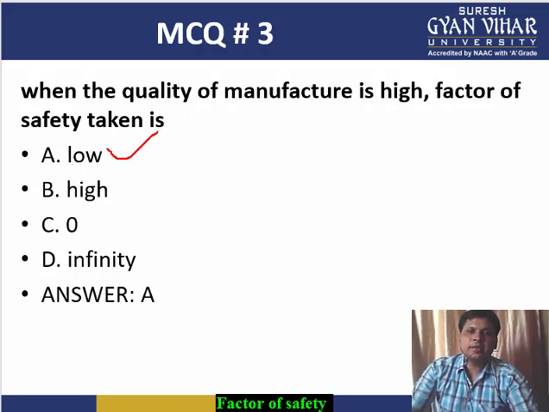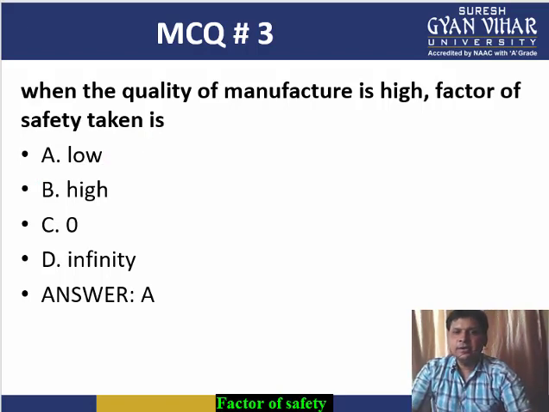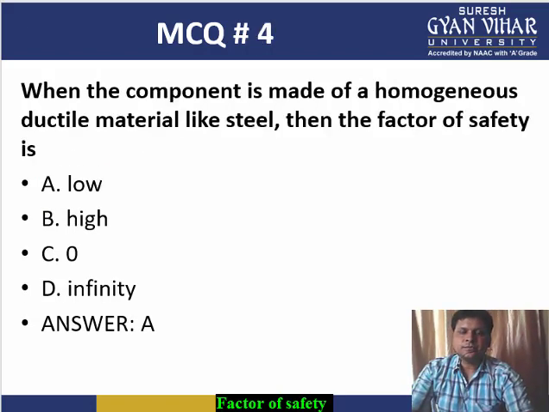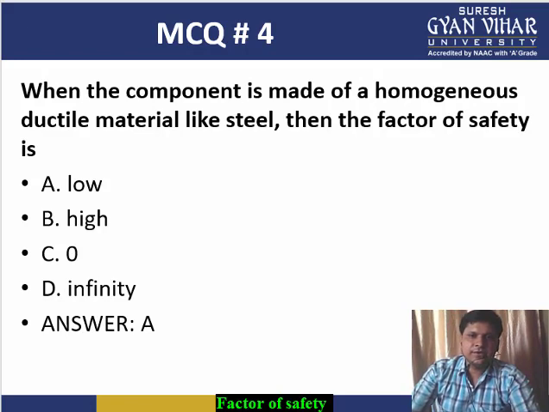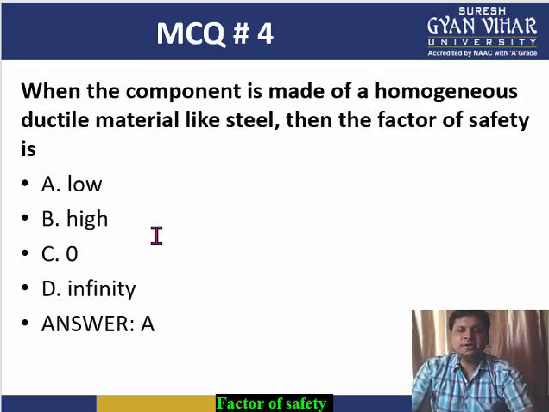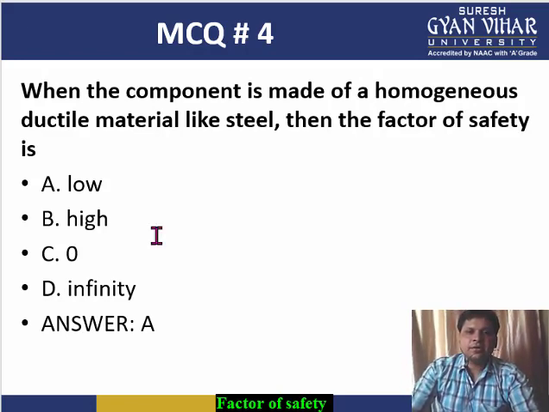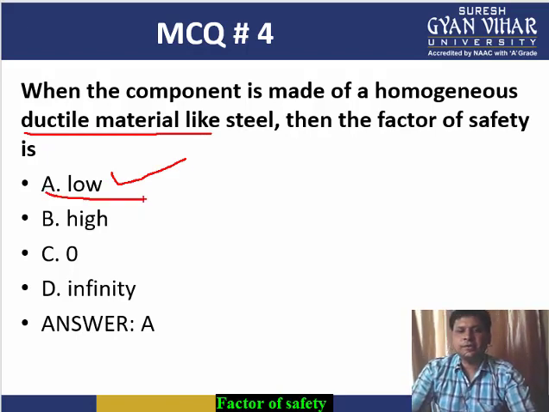So the answer will be A. Next MCQ: when the component is made of a homogeneous ductile material like steel, the factor of safety, as I have already told you, is taken low.